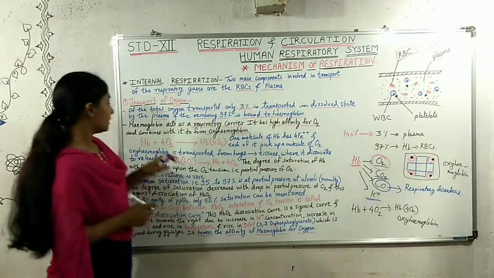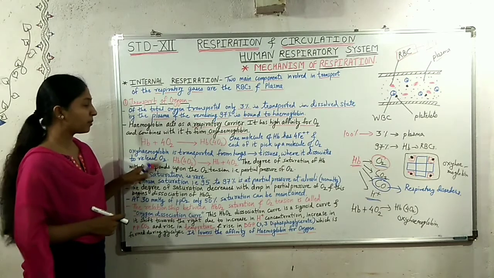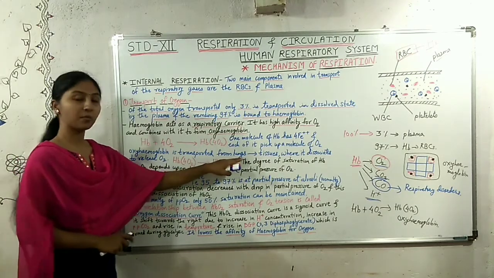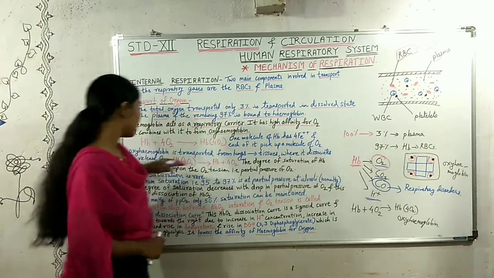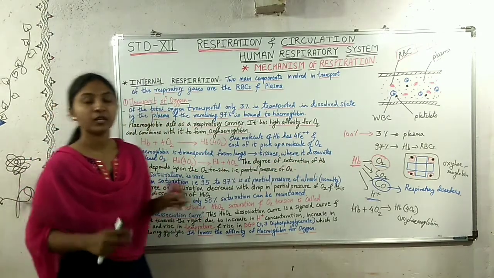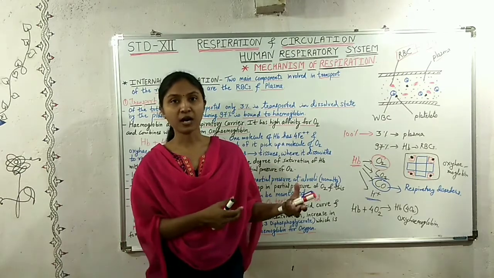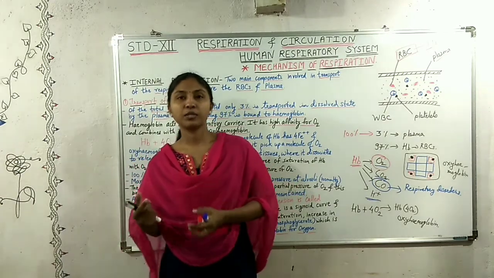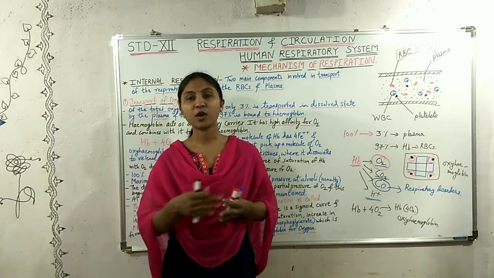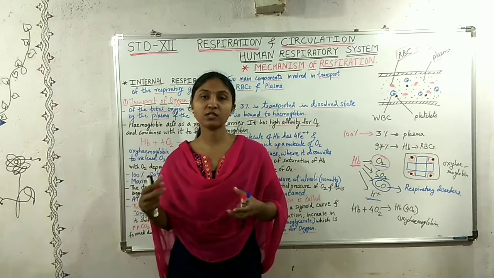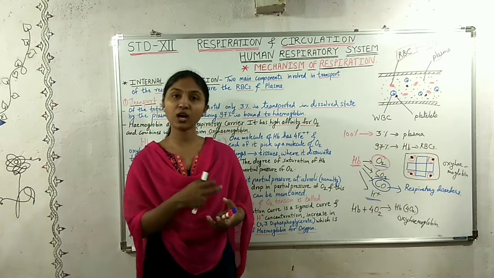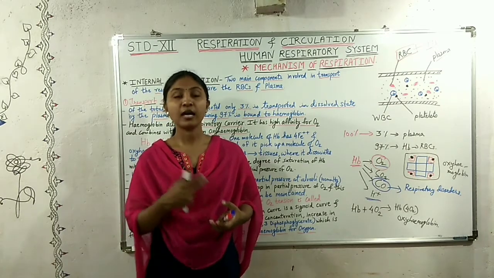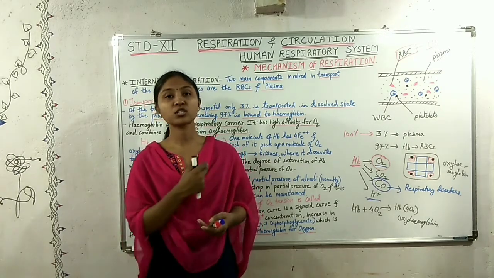Now this oxyhemoglobin is transported from lungs to tissues where it dissociates to release oxygen. As we have seen in the previous part, the capillaries which surround the alveolus carry blood and this blood carries oxygen in it.